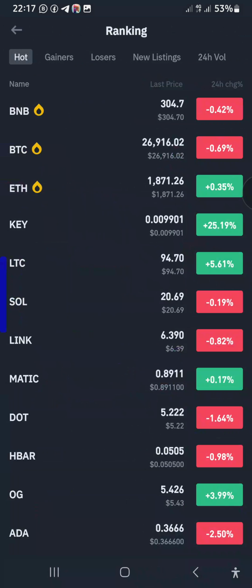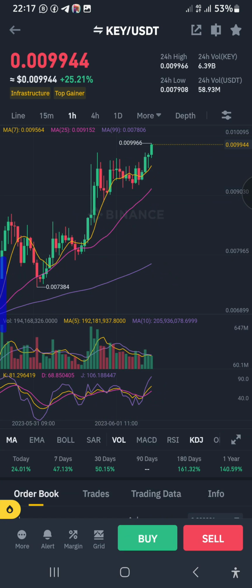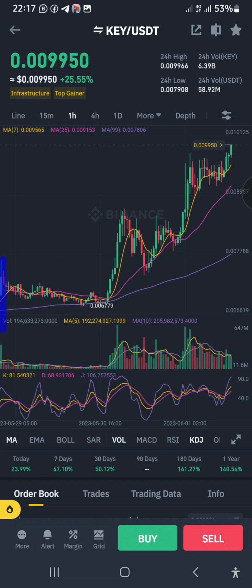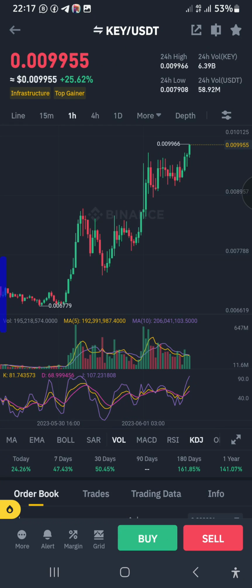So let's use another coin for instance. Okay, let's take this KEY for instance. KEY is under the altcoin because it is a top gainer coin. You know, the last one we talked about is a top loser coin. Why is this one a top gainer coin? Because the number of buyers buying this coin is very high. That is the reason why it has to go upward like this. The number of buyers buying this coin is currently too high. See how it goes from 0.06 to 0.09.